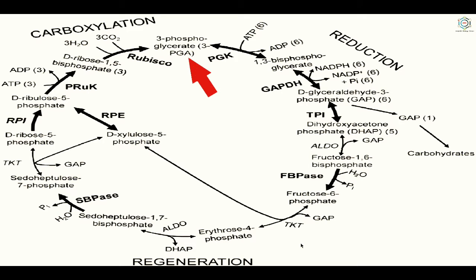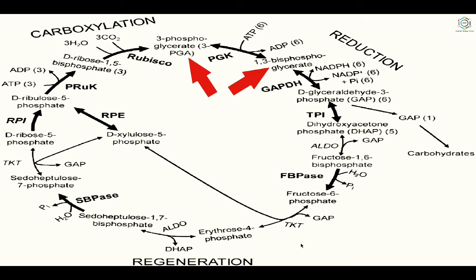First, the 12 molecules of 3-phosphoglyceric acid or 3-phosphoglycerate, which is the product of the carboxylation, are phosphorylated by 12 molecules of ATP to form 12 molecules of 1,3-bisphosphoglyceric acid. Here you can see the arrow indicates the 1,3-bisphosphoglycerate, which is formed in the presence of the enzyme